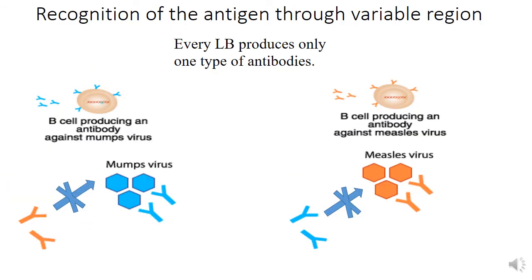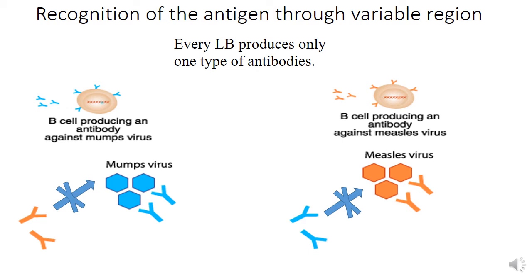What is the role of the variable region? The variable region is responsible for the recognition of the antigen. Actually, every lymphocyte B produces only one type of antibody.